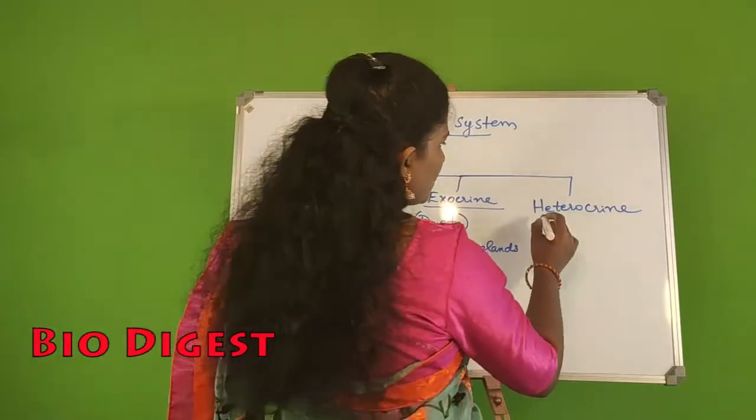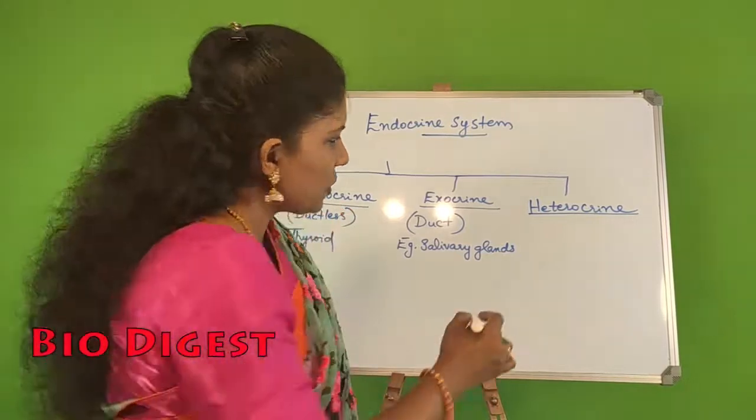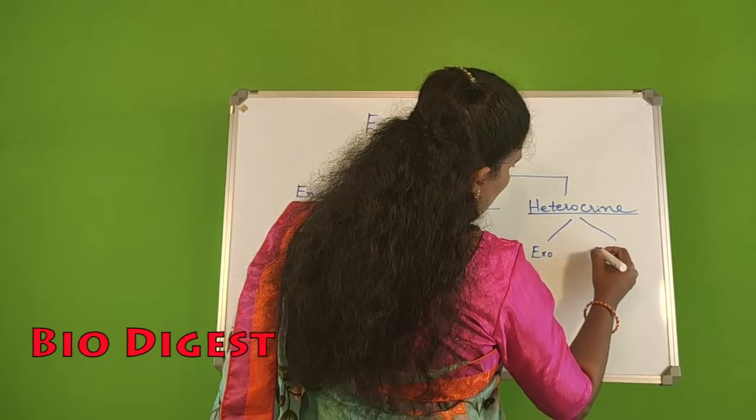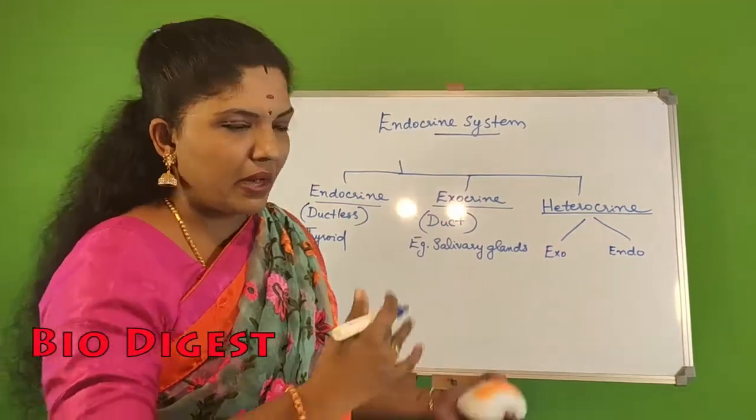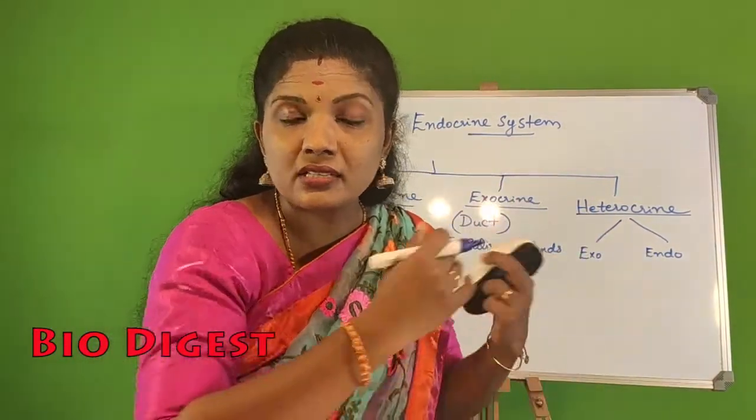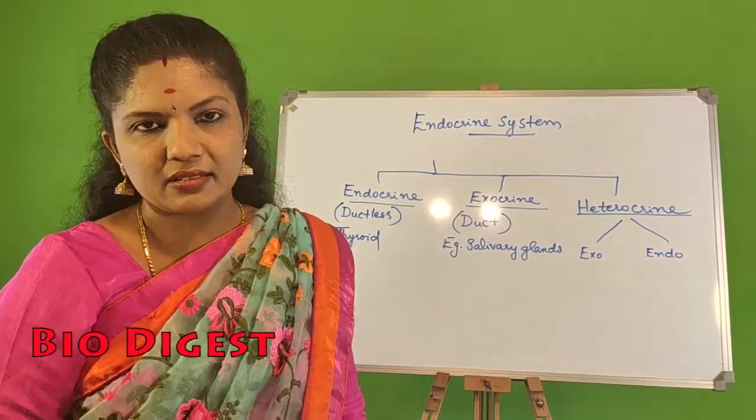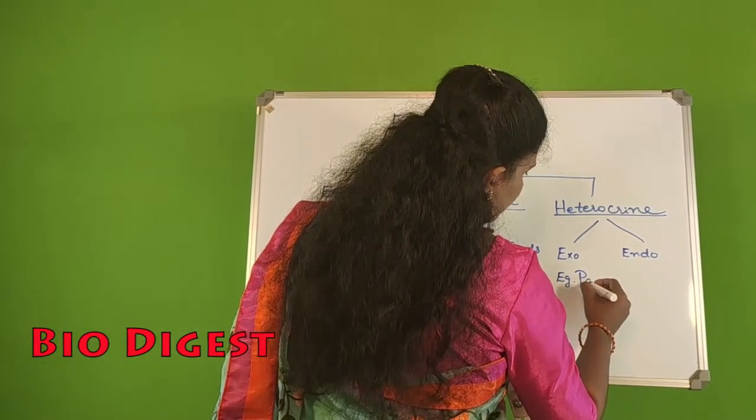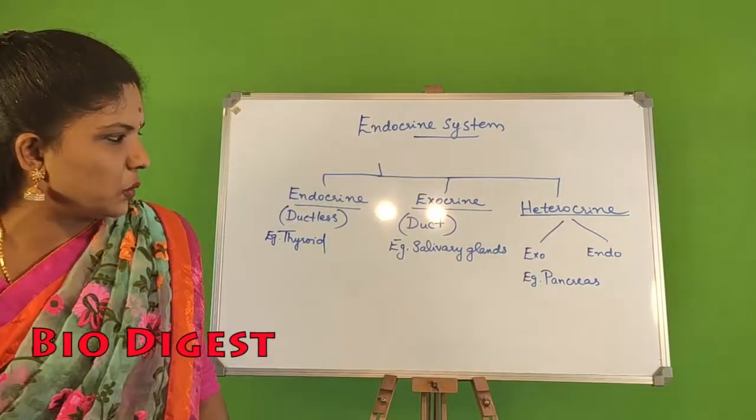Then coming to the third one, that is heterocrine gland. Heterocrine gland is actually exocrine as well as endocrine. Okay. That means partially they are duct glands and they are also ductless glands. That is the meaning of heterocrine gland. Example of this is pancreas. We are learning about pancreas also in this chapter, endocrine system.